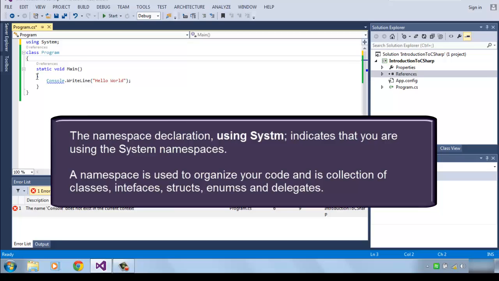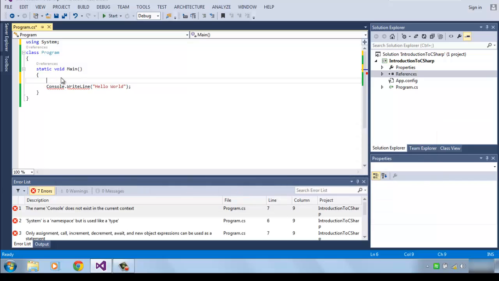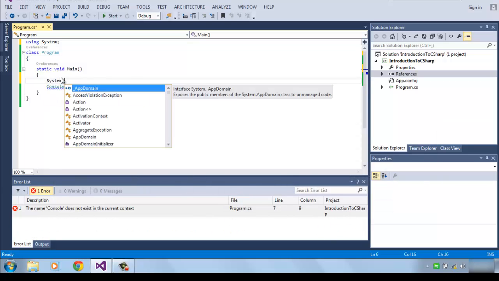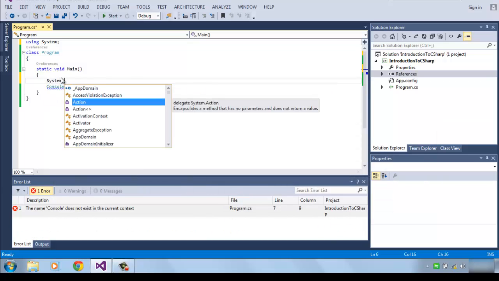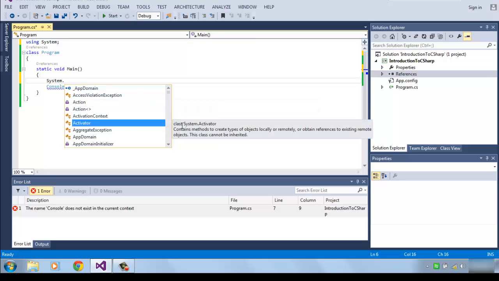Just to show you, look here: this Action is a delegate and Activator is a class. If you go further, there is a variety of things inside the System namespace.